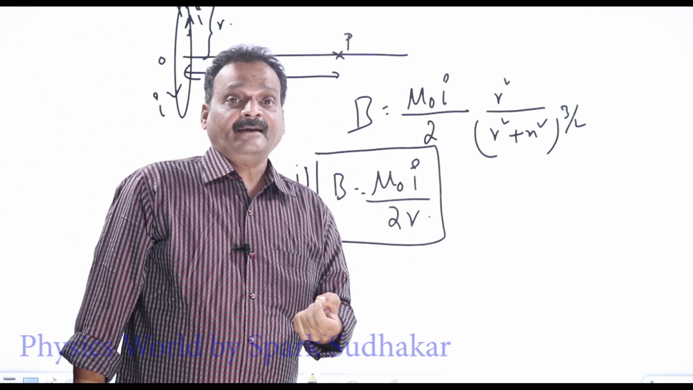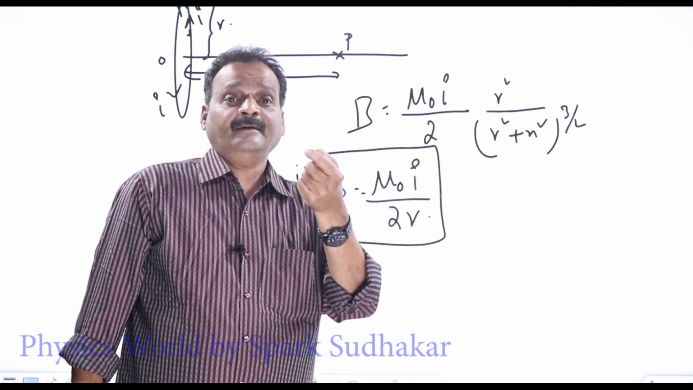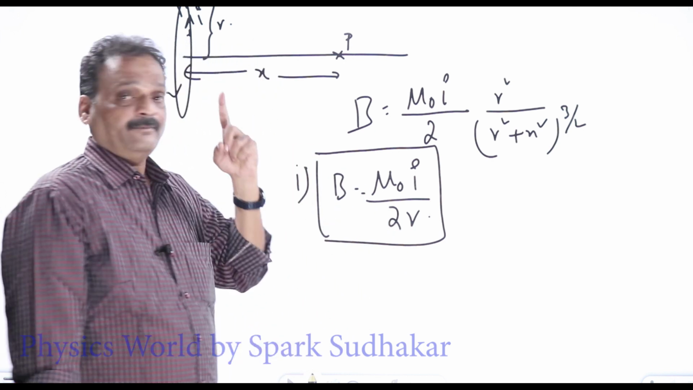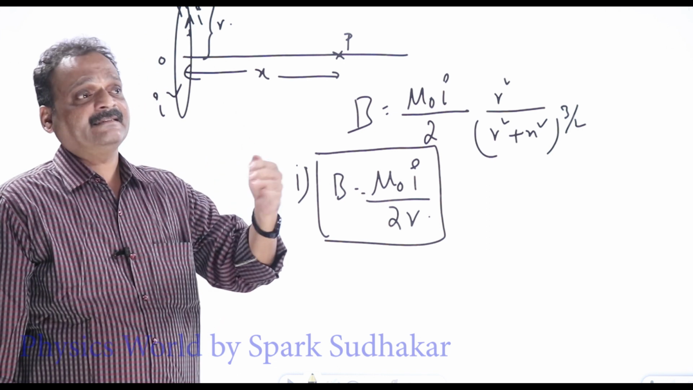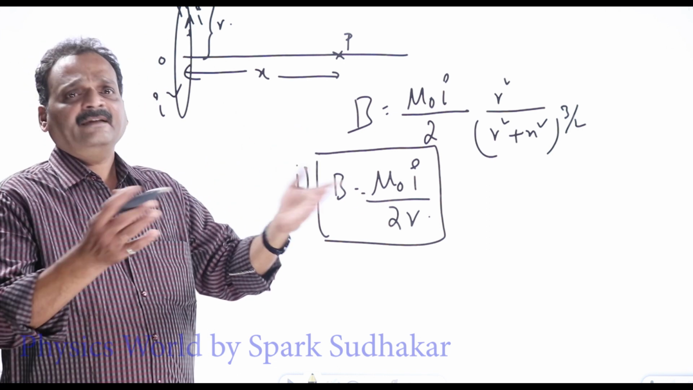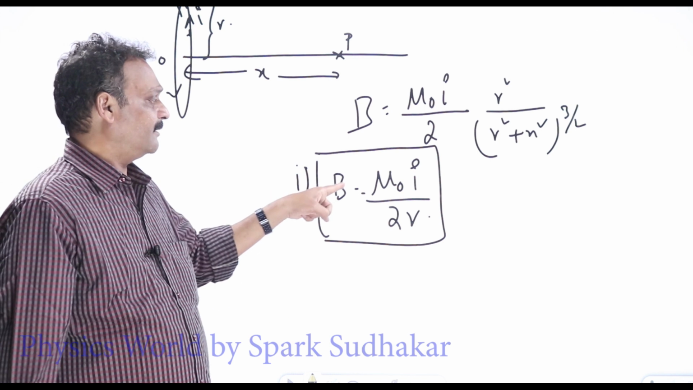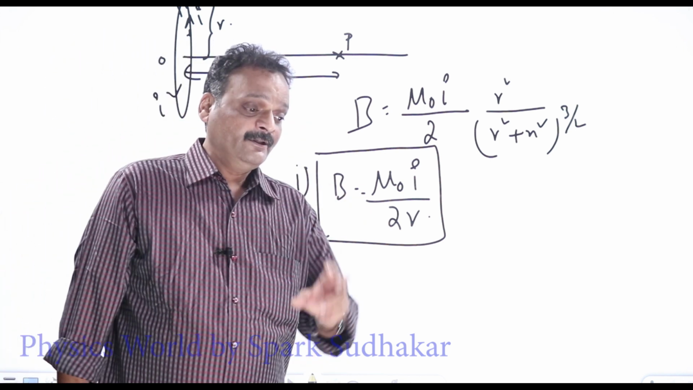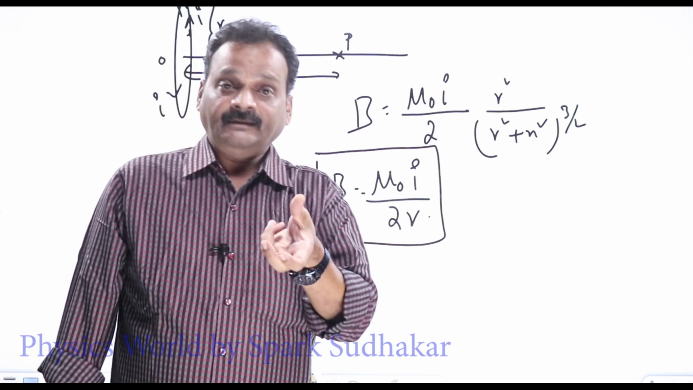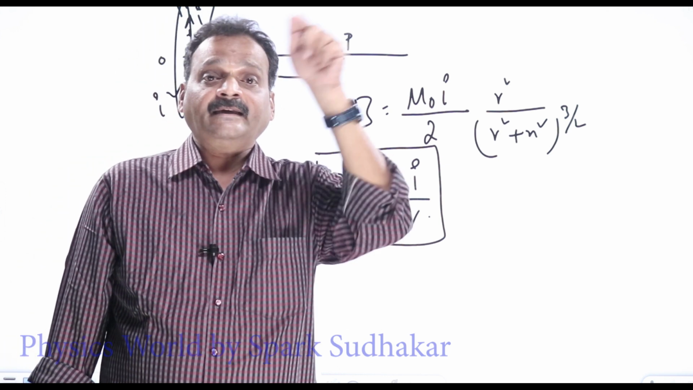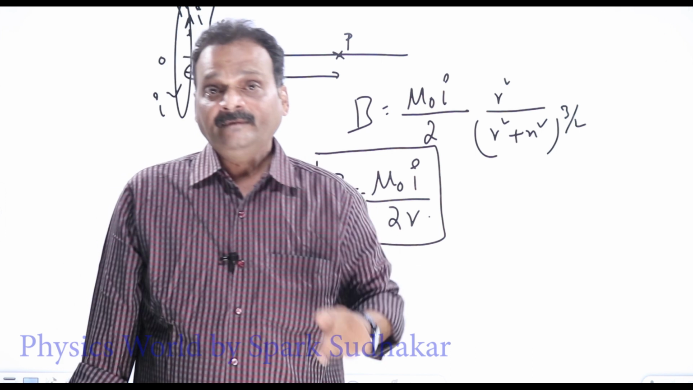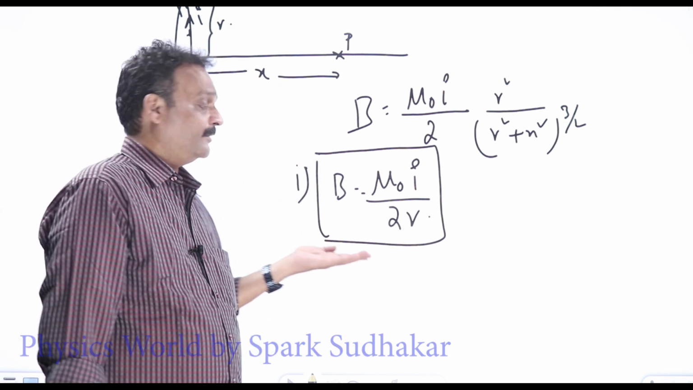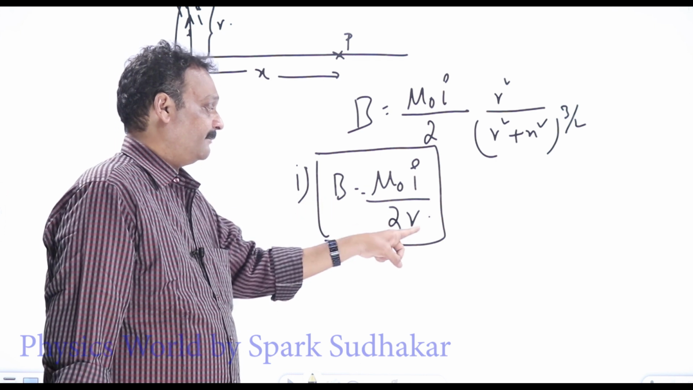B due to an infinitely long straight wire, mu naught I by 2 pi r, we have seen. That's one important result which we have to keep in mind, because these things will keep on coming in various topics. B due to a circular current loop, even in modern physics, an electron will be revolving around the nucleus in a circular orbit. What is the magnetic field at the center of the orbit? We'll be using the same formula there also, the classical formula, B equal to mu naught I by 2r.